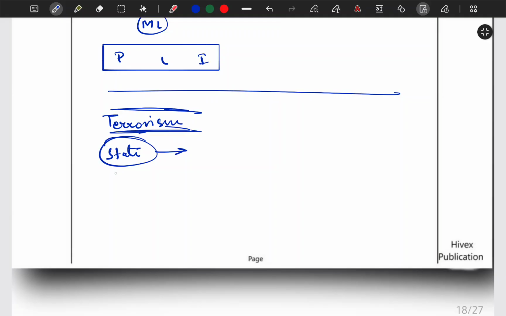But another is state sponsored terrorism. Now, state sponsored terrorism we talked about in our first video, most probably, in which we talked about Pakistan, how it funds the terror activities in India, like acts of terrorism committed by non-state actors supported, funded, or directed by a government. So this is a covert strategy to achieve political objectives without direct involvement. Like Pakistan's state sponsored terrorism activity is a covert strategy, correct, to achieve its political objective, and it's not a direct involvement, like Pakistan supports Lashkar-e-Taiba, correct. So this is a very important point.